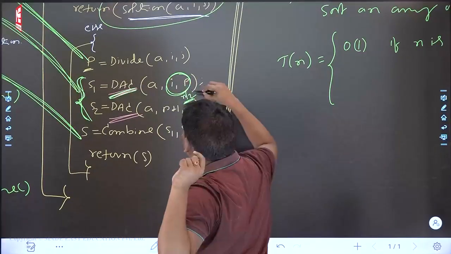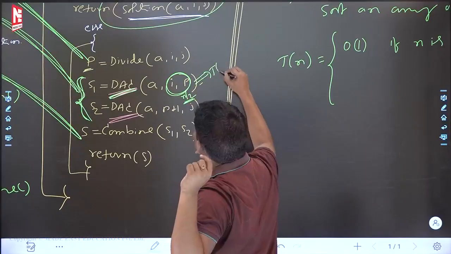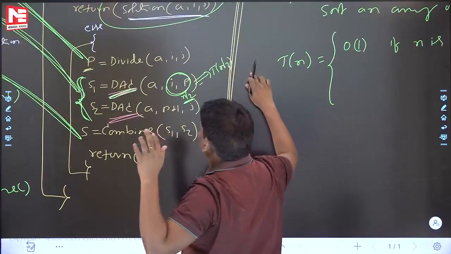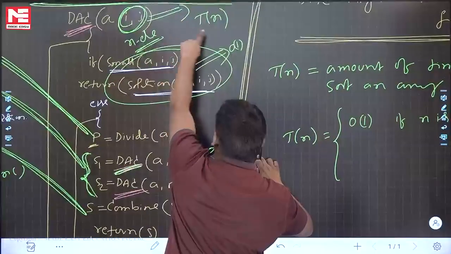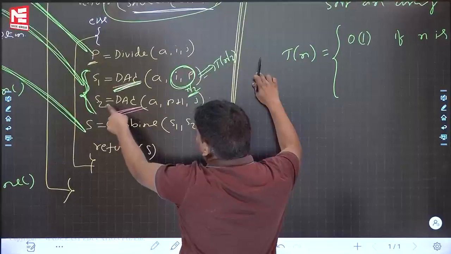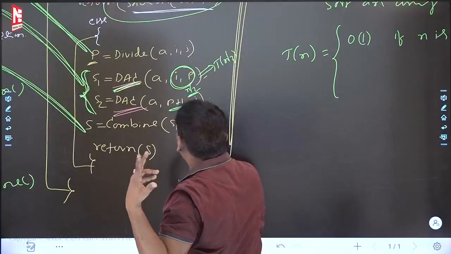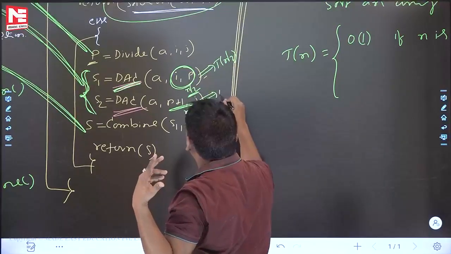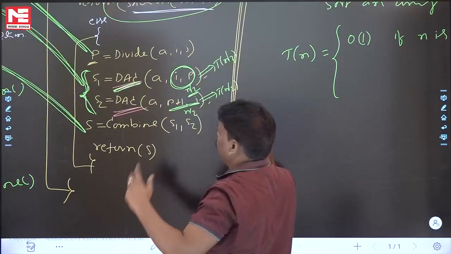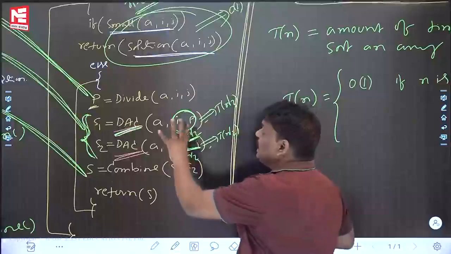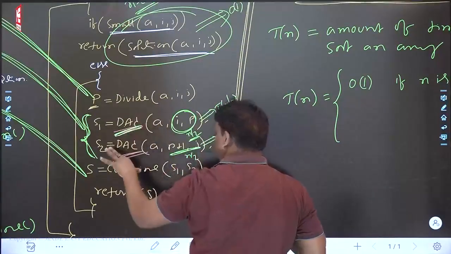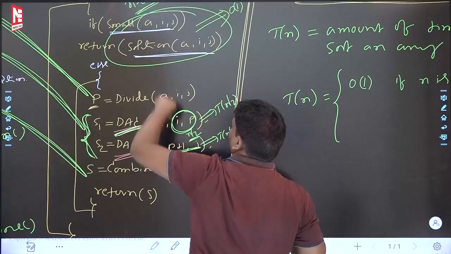Then the DAC algorithm on n by 2 has time complexity T(n/2), by recursion. So for n elements the time complexity is T(n), and the same algorithm on n by 2 elements is T(n/2). Assume here also n by 2 elements, right? It is also T(n/2). Please be careful, I am explaining the else part. After entering inside the else part, recursion is recursion.